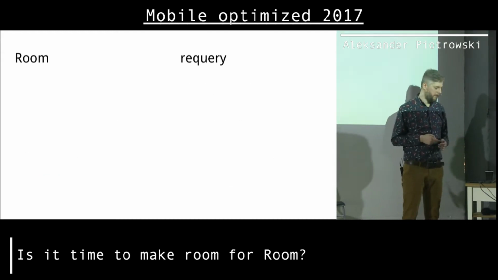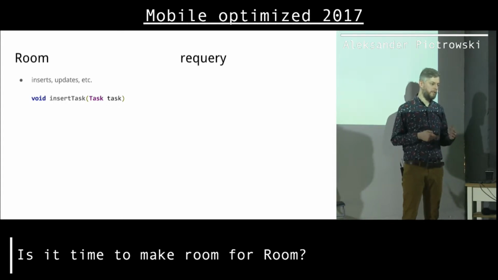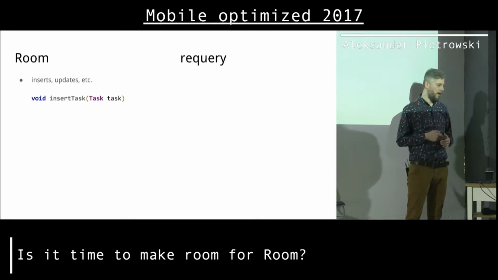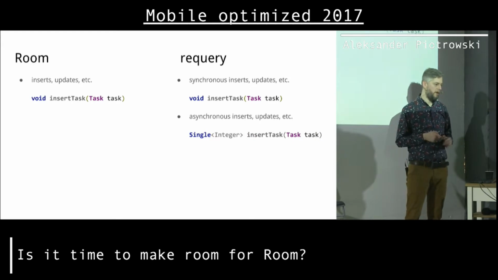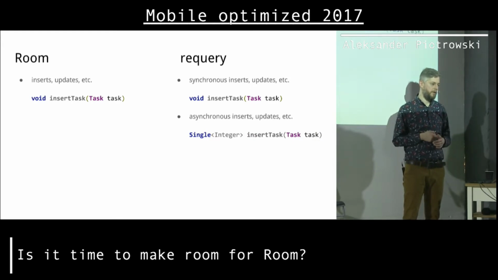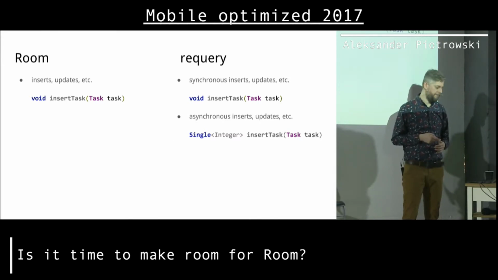And confusing as well. But when it comes to inserting data, with Room, there's only one way to insert data. There is no reactive way of inserting data. We have to program this ourselves. In the case of requery, we can insert data also having this reactive interface, which is kind of useful when the whole app is reactive. Then insert can also be added to a stream.